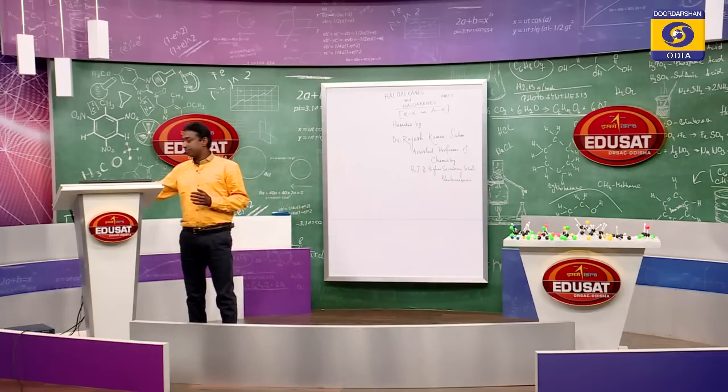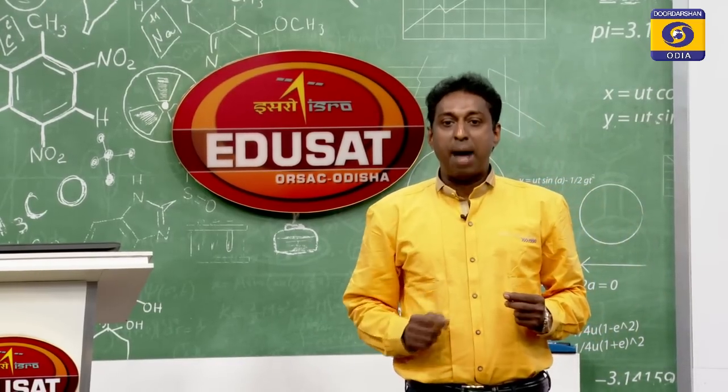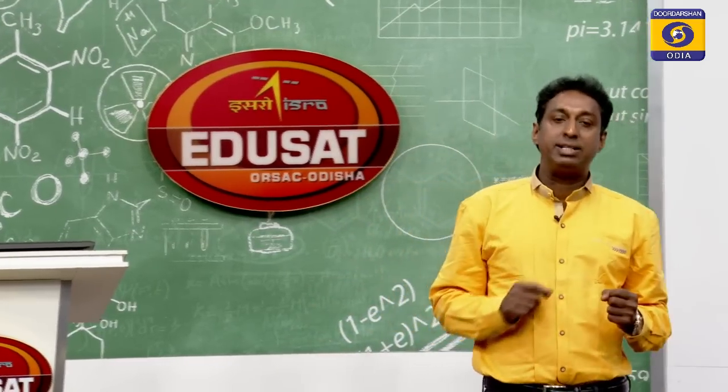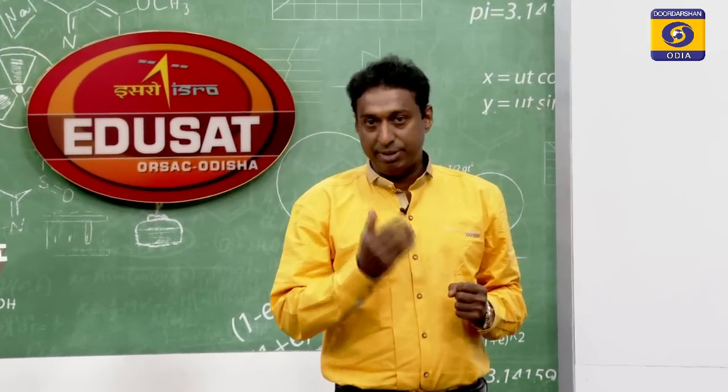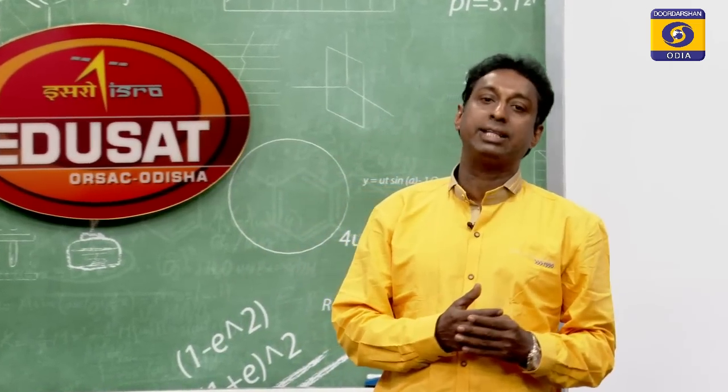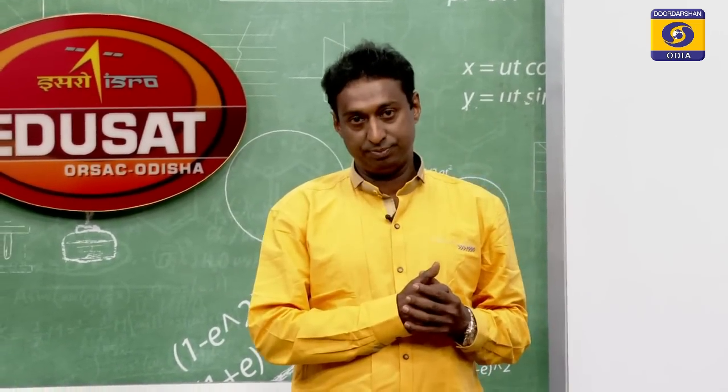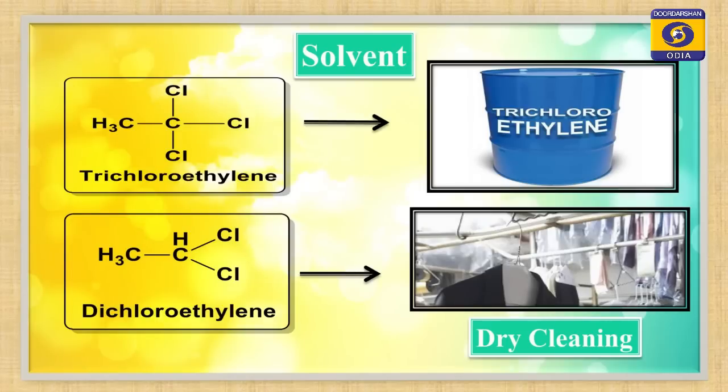Look at the next slide. Another important application of haloalkanes and haloarenes is the use as solvents, means haloalkanes and haloarenes are used as solvents for various purposes. On the screen you are looking at two compounds, one is trichloroethane and the other one is dichloroethylene. Look at the pictures also and try to analyze what I am going to tell you. The picture will show the application of these organic compounds.